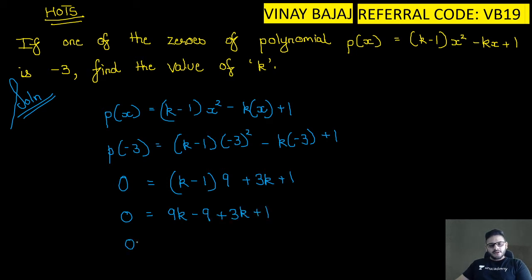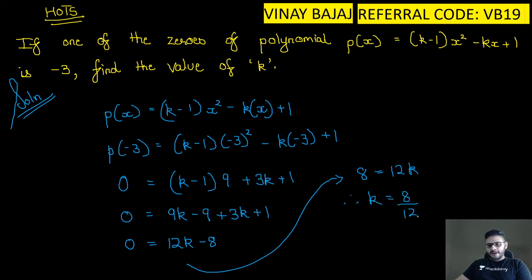So you get 0 is equal to 12k minus 8. Solving this here we get 8 is equal to 12k, and therefore k is equal to 8 upon 12, which is nothing but 2 by 3. So therefore the value of k is equal to 2 by 3.